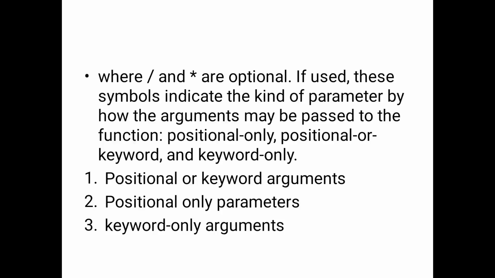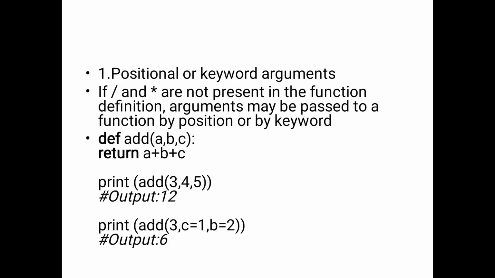The forward slash and asterisk are optional. If we use these symbols, they indicate the kind of the parameters, by how the arguments may be passed to the function: positional-only, positional-or-keyword, and keyword-only arguments are represented by the forward slash and asterisk symbols only. So for positional-or-keyword arguments in the function definition, arguments may be passed to the function by position or by keyword. So the example is here.